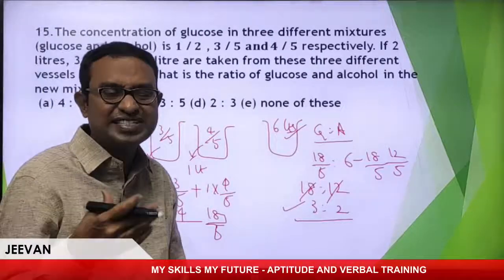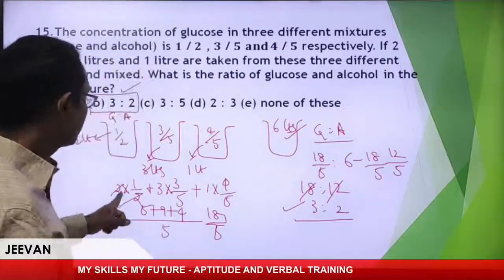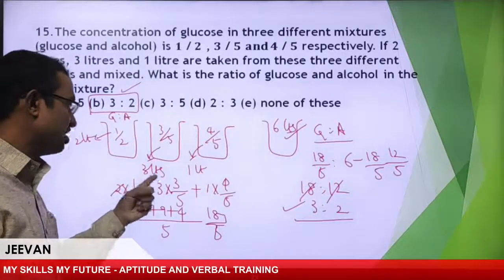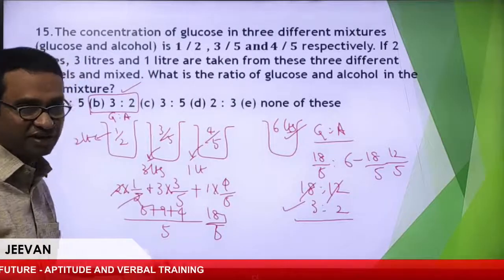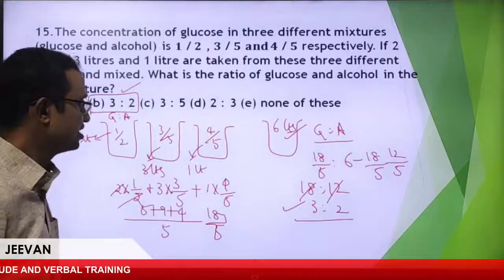Now in a mixture problem, we should take 2 off, 3 off, 1 off. Follow my point? Great. Move to the next one.